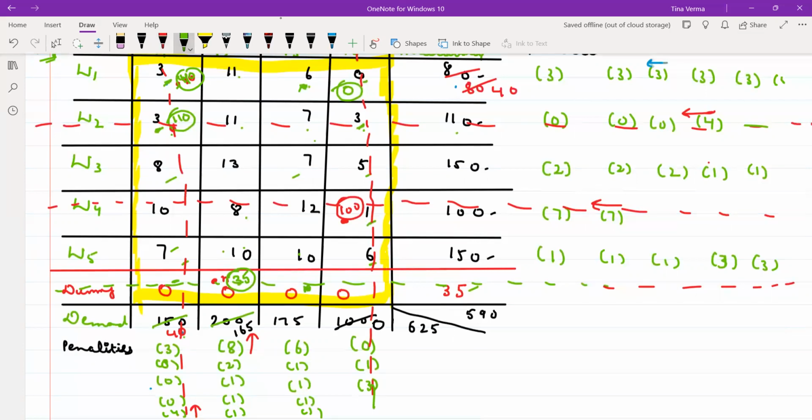6 and 11 minus, that will be the difference is 5. 7, this we will not calculate. 7 and 13, the difference here will be 6. 10 minus 10, the difference is 0. For this case, I am writing the penalty over here. The penalty here, it is coming out to be 8 minus 7. This we will not calculate this penalty. This is 11 and 10. The penalty here is 1. This is 6 and 7. The penalty here is 1. What is the maximum penalty?